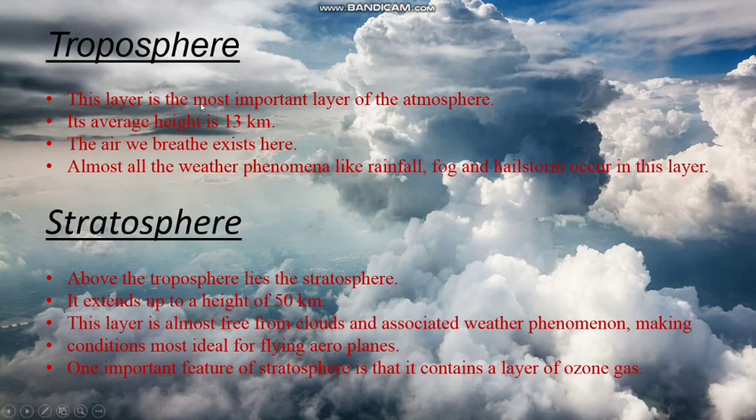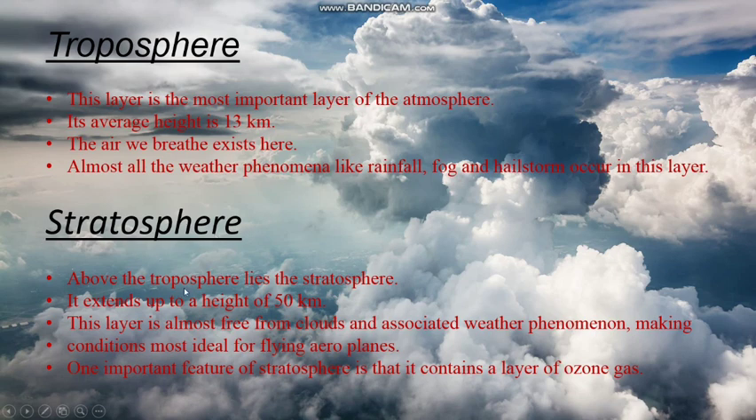Troposphere. So this layer is the most important layer of the atmosphere. Its average height is 13 km. The air we breathe exists here. So almost all the weather phenomena like rainfall, fog and hailstorm occur in this layer.